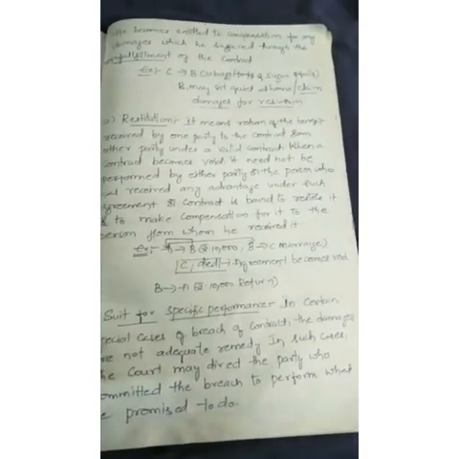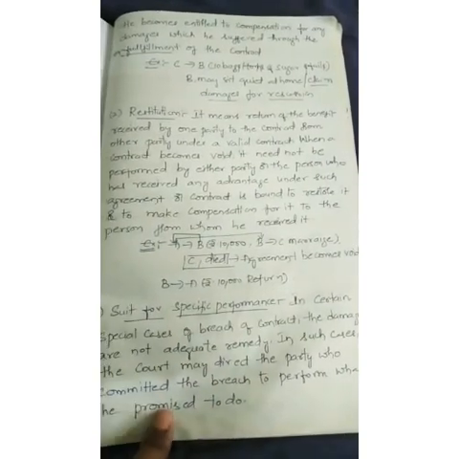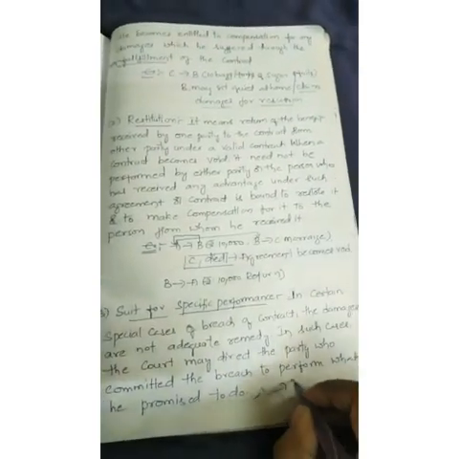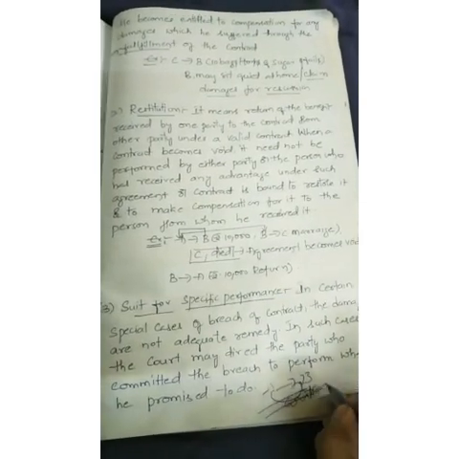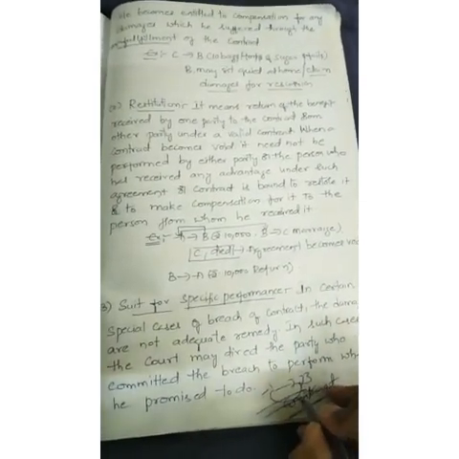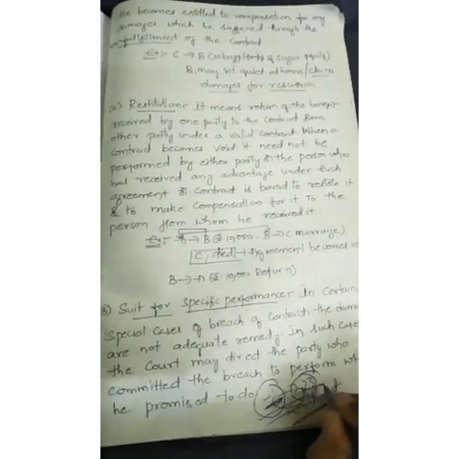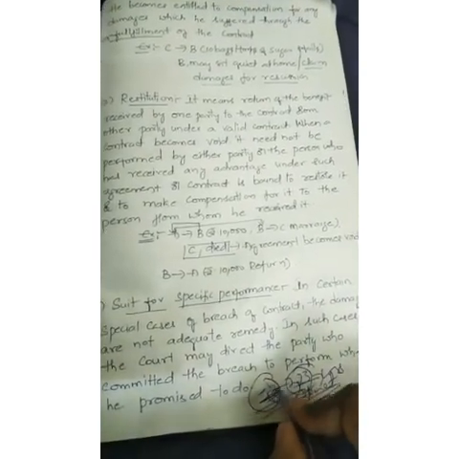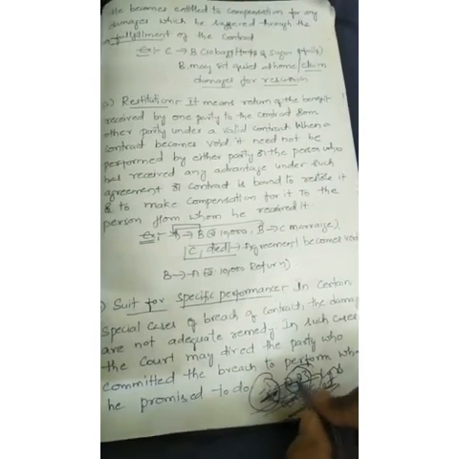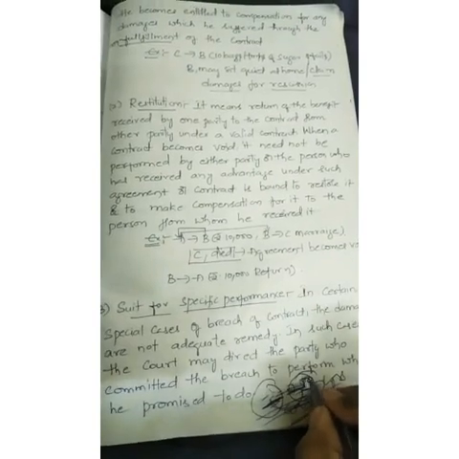So in some cases, consider A and B are the two parties. A and B enter into a contract. They made an agreement and entered into a contract. But due to some issues, A cannot perform his obligations. So B has to suffer the loss here, right? These both parties are legally bound, right? So if this party does not perform the obligation, then this party has to suffer the loss.